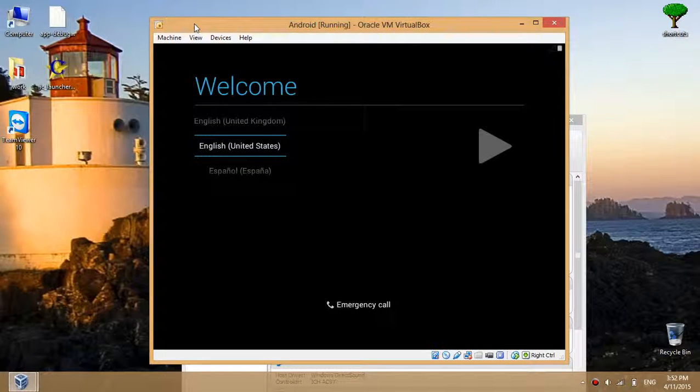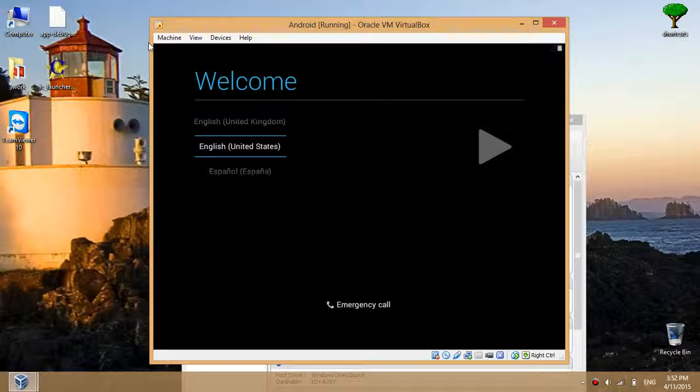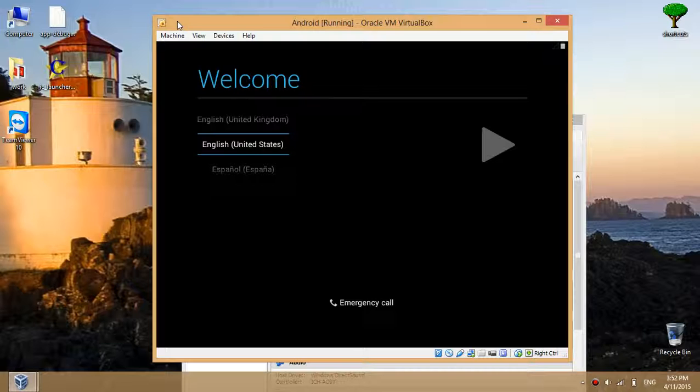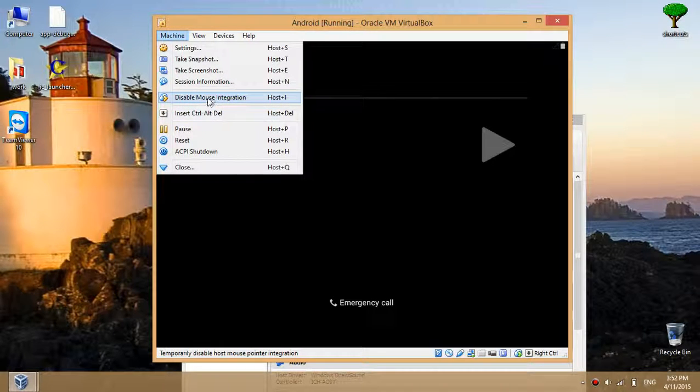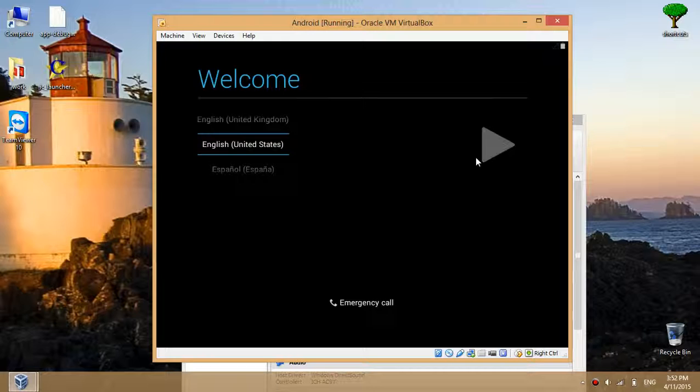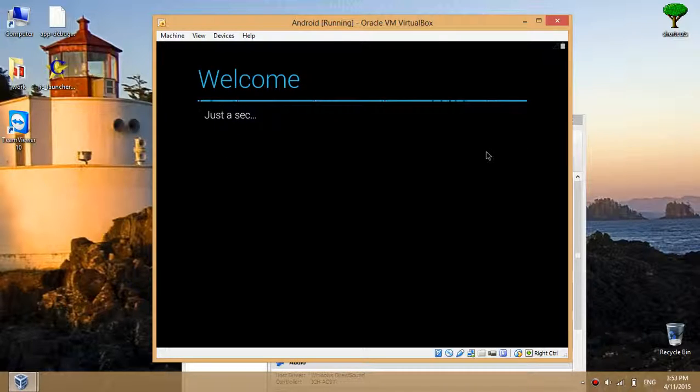Now if we want to use it, we have to use the mouse. So you have to go to machine and disable mouse integration. It will show a mouse and hit right Ctrl. Hit okay, it is done. I have found another mouse. Now it will work. Okay, go to next.